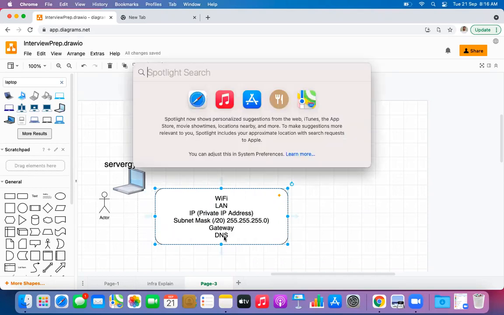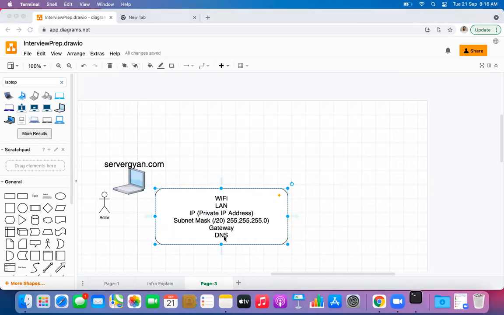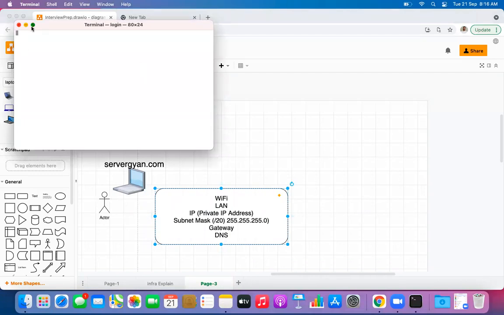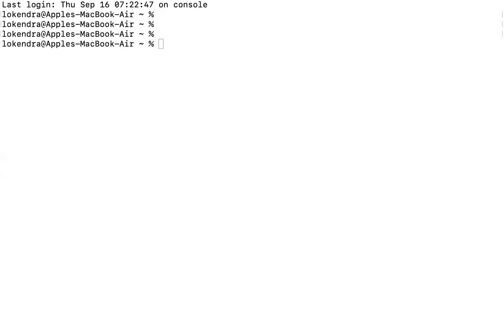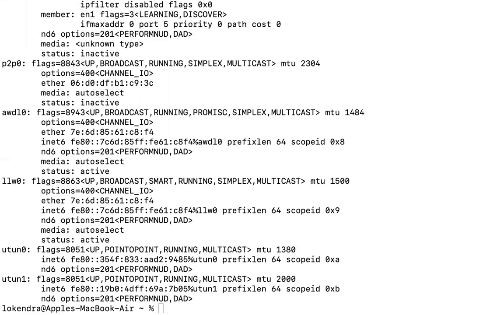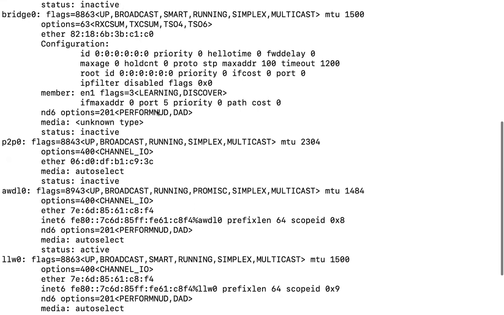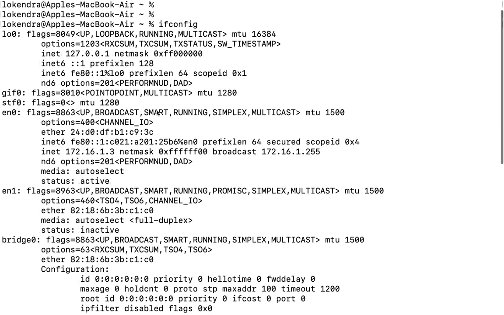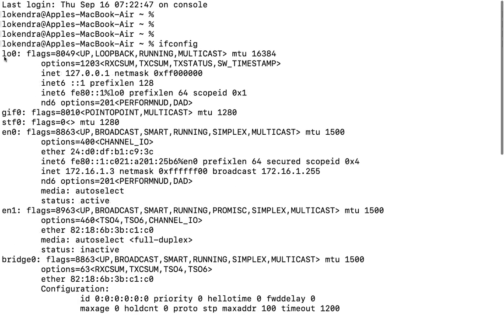So if I talk about my system, if I go to my terminal and try to show you a couple of things here. See guys, there is some sort of information available here. First of all, this is the loopback information, right?